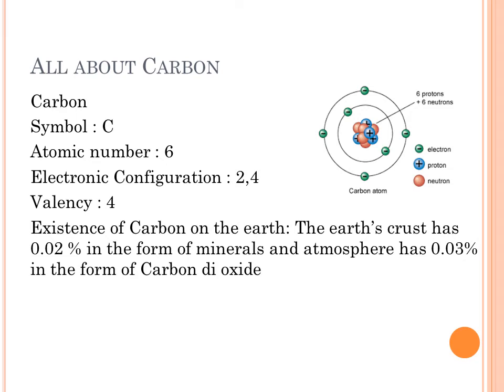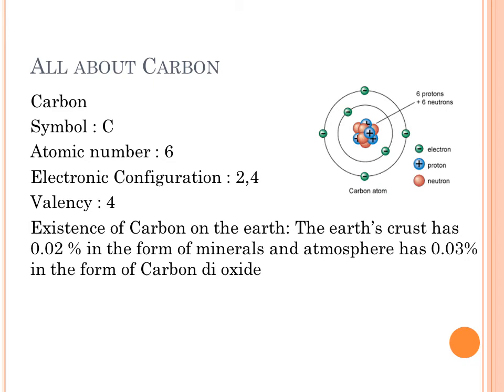Now let us discuss the existence of carbon on the earth. Carbon is found in Earth's crust in the form of various carbonates, bicarbonates, and in the air around us in the form of carbon dioxide.